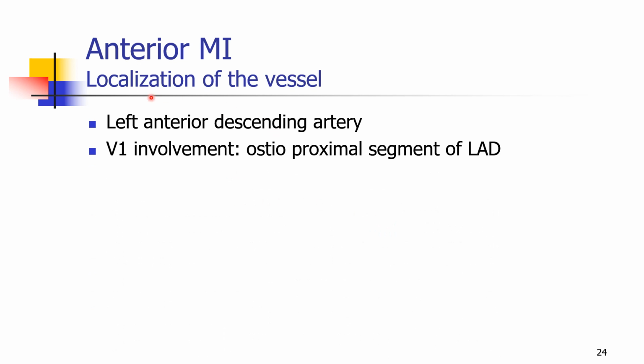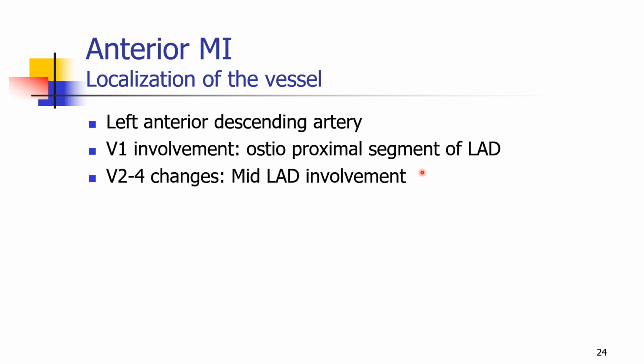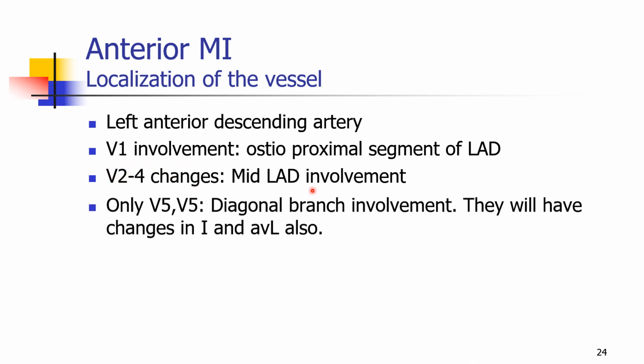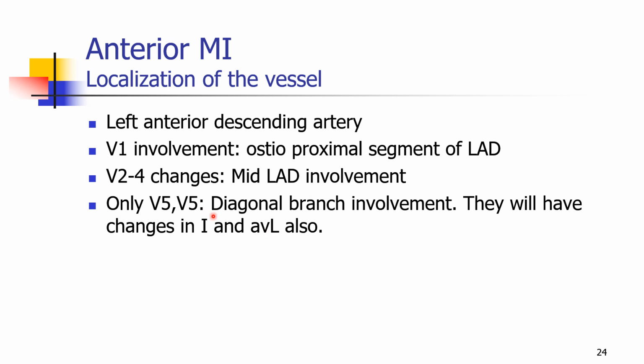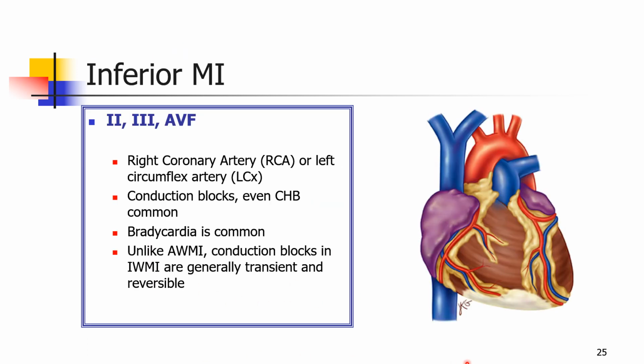if V1 ST elevation is present, there is ostioproximal segment disease of the left anterior descending artery. If the lesion starts from V2, predominantly seen from V2 to V4, that means it is mid-LAD involvement. And if only V5, V6 is involved, it means the diagonal branch is involved. In these patients where only V5, V6 elevation is there, there will also be changes in 1 and AVL. So let us come to inferior myocardial infarction.